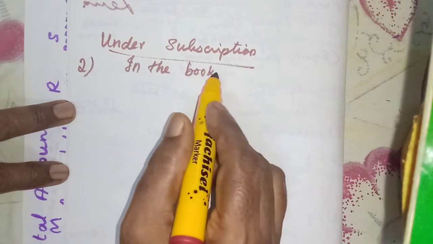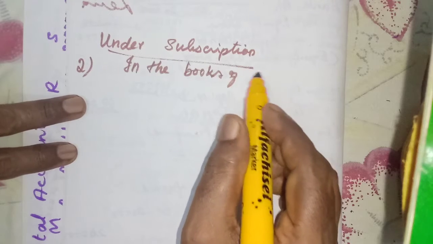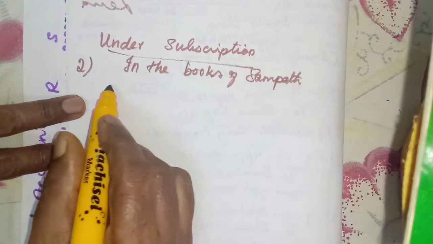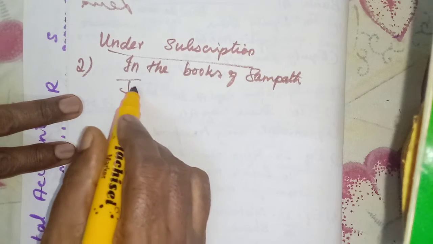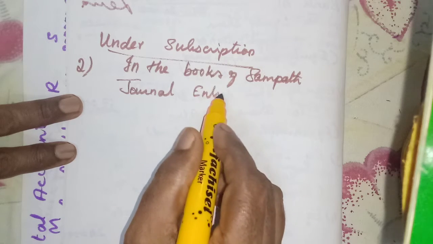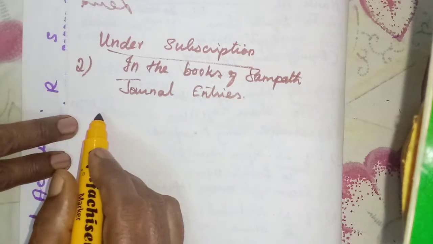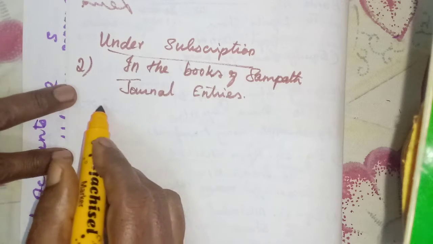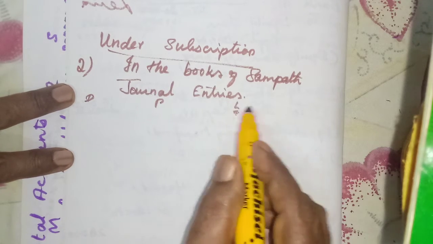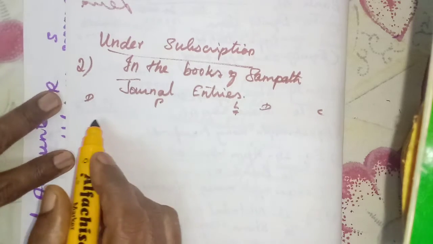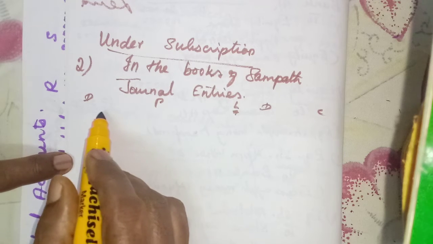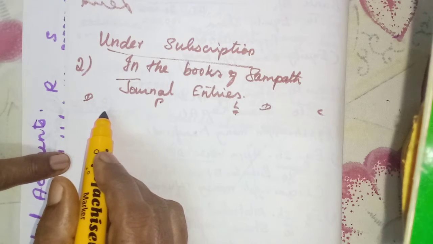For journal entry, we know only one page, isn't it? Journal entries. Okay, date, all the columns we have to write: date, particulars, LF, then debit, credit. So here no date is given, isn't it? So first entry, what? Receiving the application money.